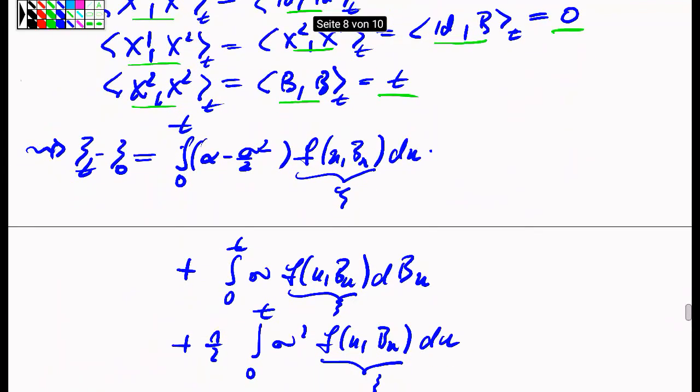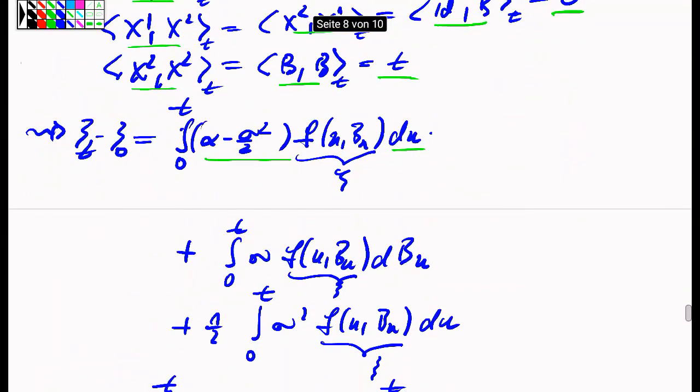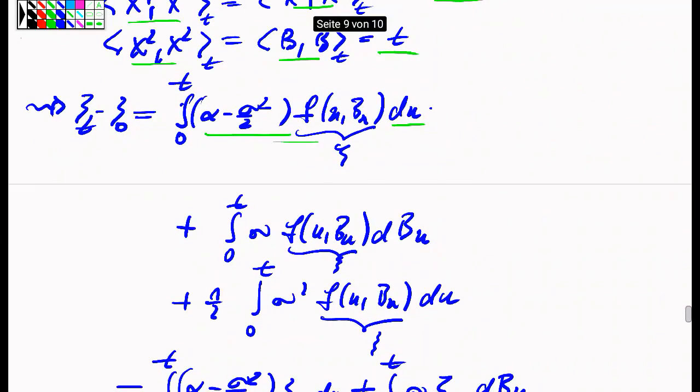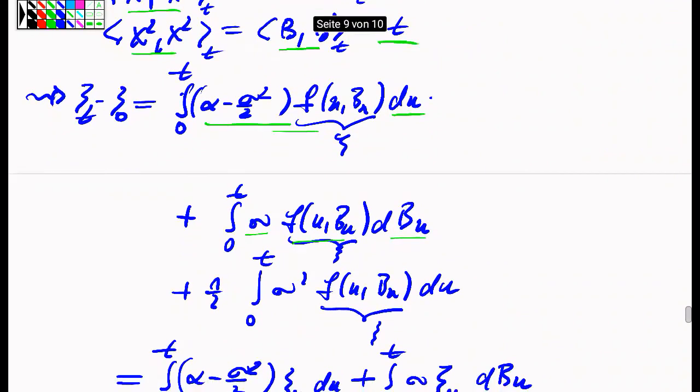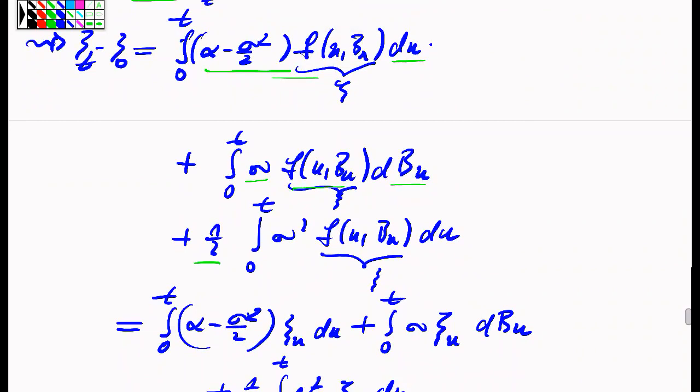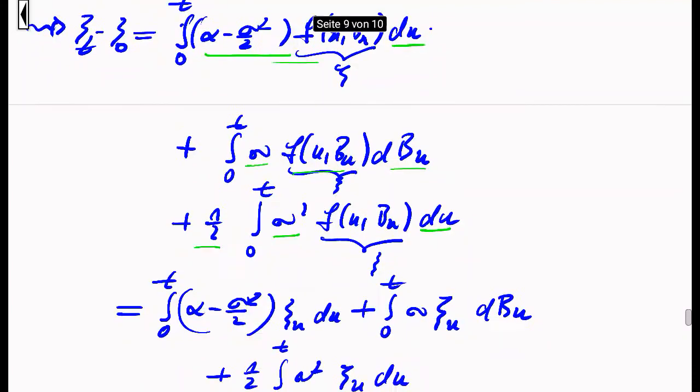I obtain, for the first part, this du integral, which was involving the first derivative in the first direction. It's this one. And I have a direction in the second direction, which is the sigma times, and this is integrated against the Brownian motion. And then I get only one component from this second order correction, which is the second order derivative in the second direction, integrated against the bracket of the Brownian motion, which is the u.